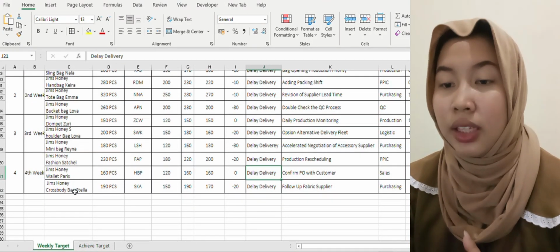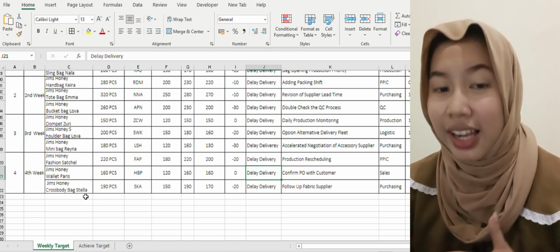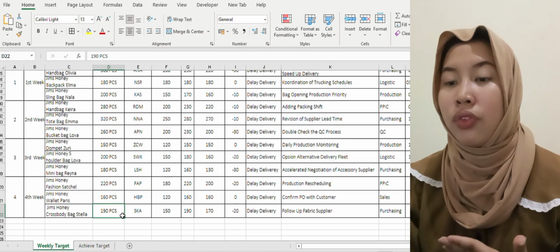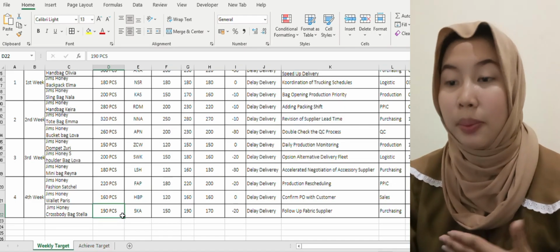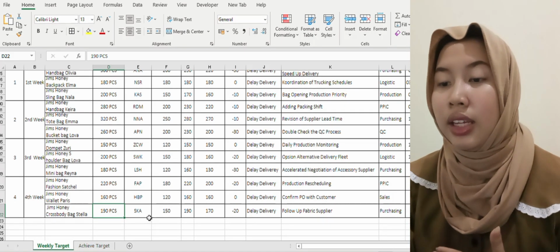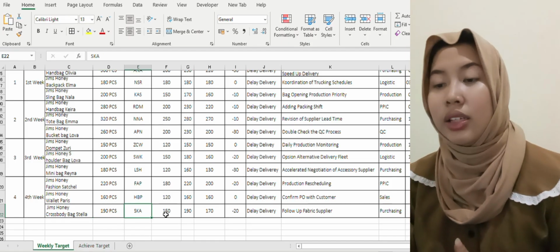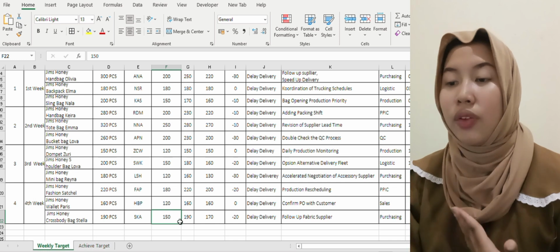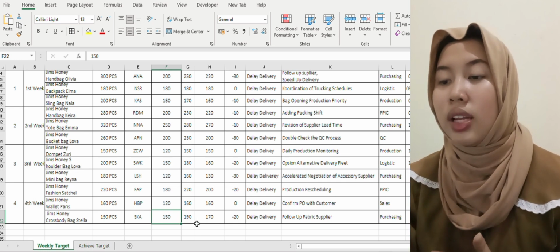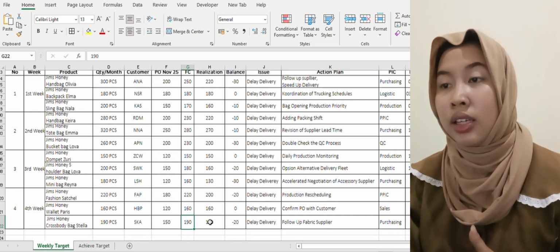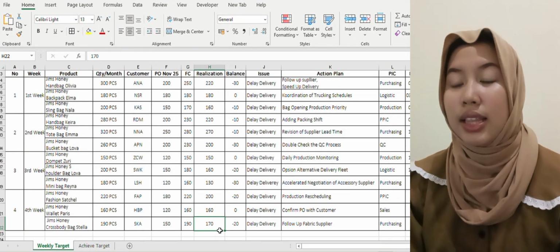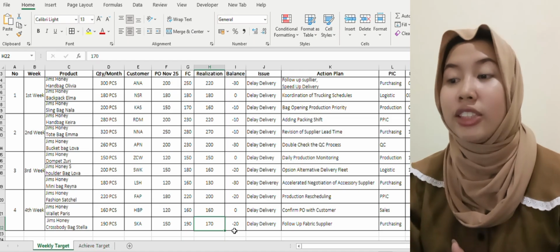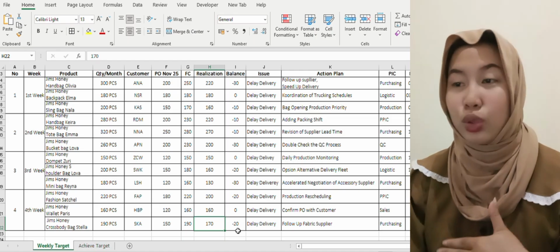The last item is James Honey Crush Body Bag Stella with a monthly quantity of 190 pieces. The customer is SKA. The purchase order for November 25 is 150 pieces, and the forecast is 119 pieces, and the realization is 170 pieces, and the balance is minus 20.